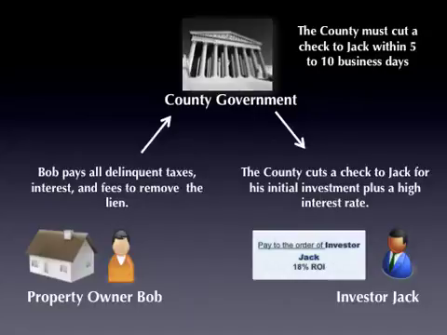and will cut a check to the investor for their initial investment plus the set rate of return that they were guaranteed, which in this case would be an 18% rate of return. Typically, counties will cut these checks within about 5 to 10 business days.